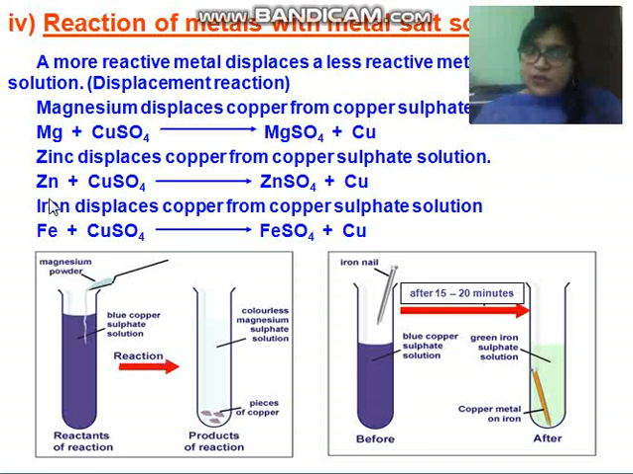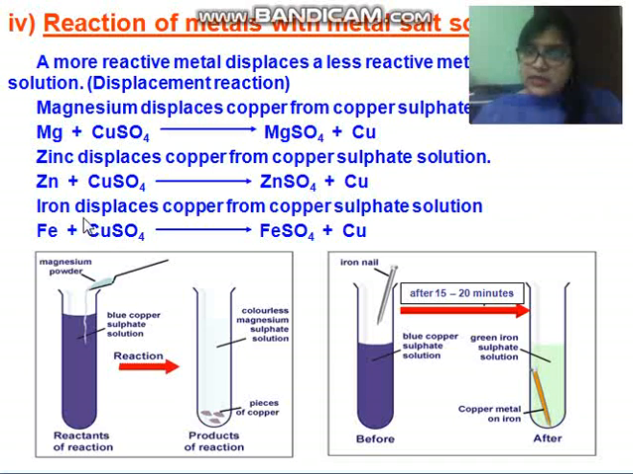Now see, when you treat zinc with copper sulfate, zinc is more reactive than copper, children. So what will it do? Very readily it will remove the copper metal from its salt solution, and it forms zinc sulfate plus copper solid.